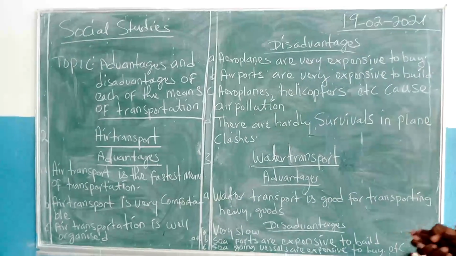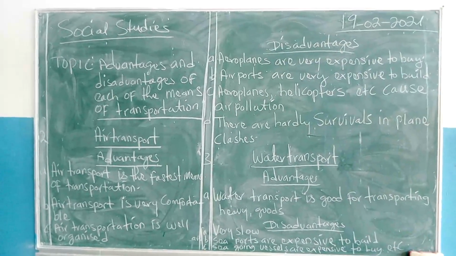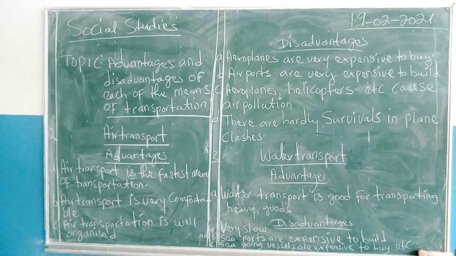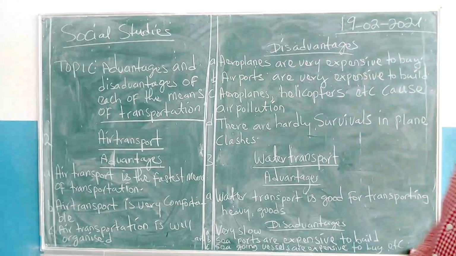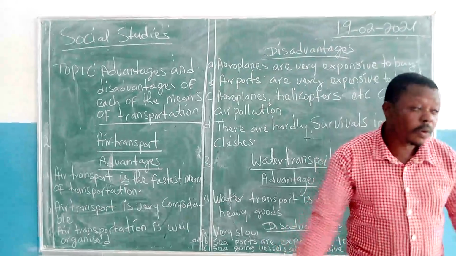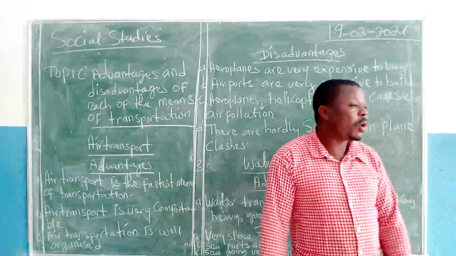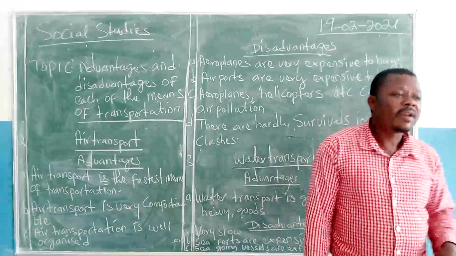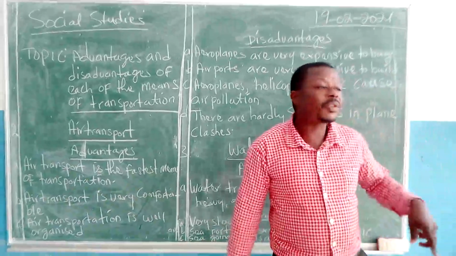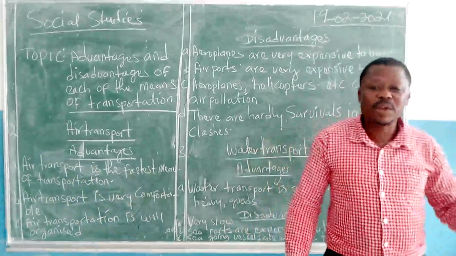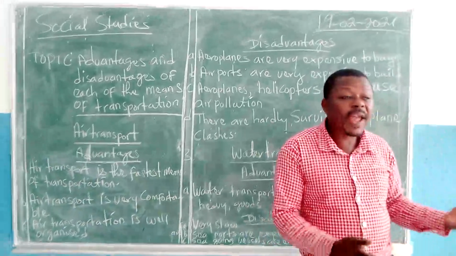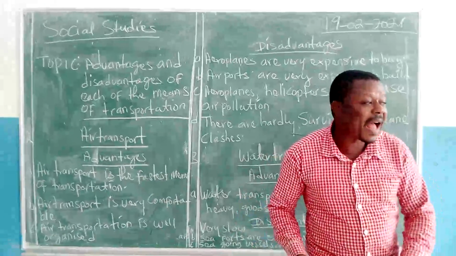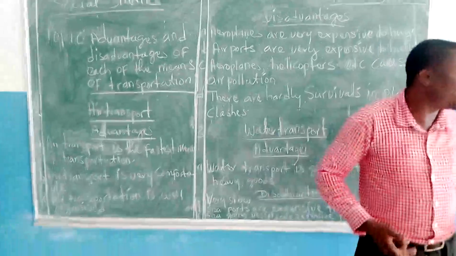Looking at the disadvantages of sea transport, the first disadvantage is that sea transport is very slow. If somebody wants to leave Equatorial Guinea for the US by sea, the person will certainly take maybe months to get to the US, as compared to air transport, where the person will take some hours or some days to get to the US.